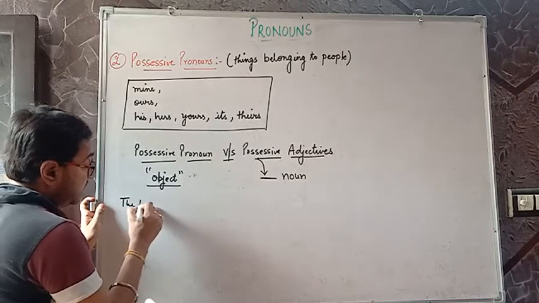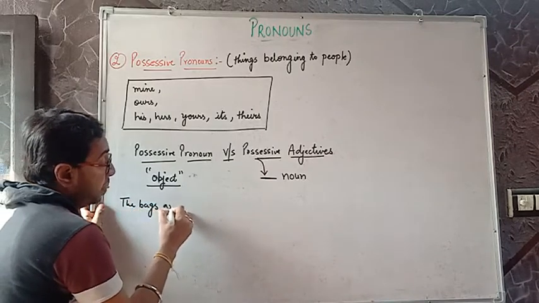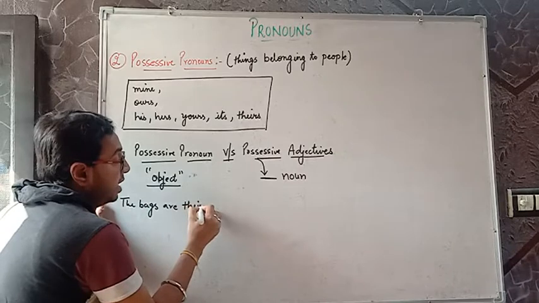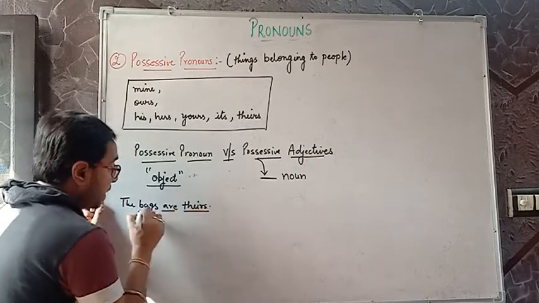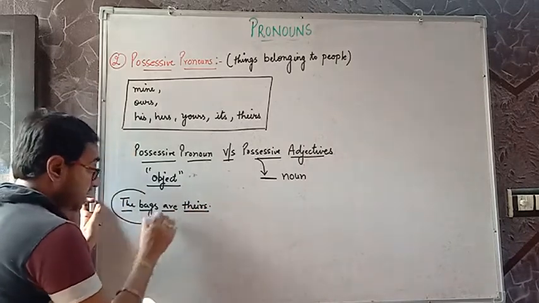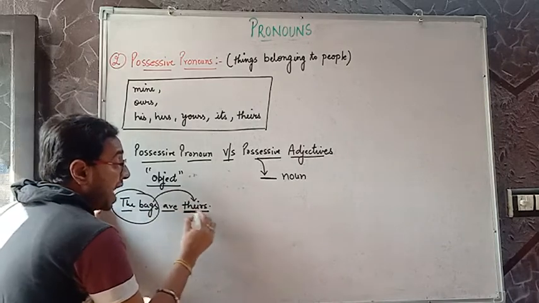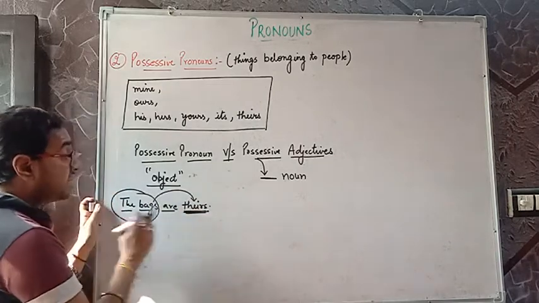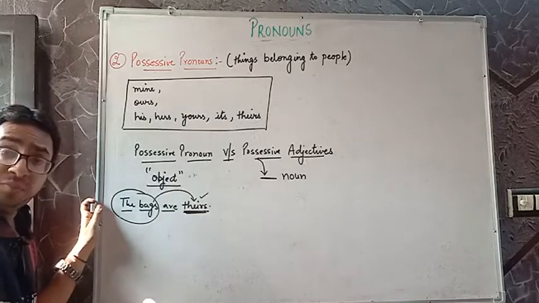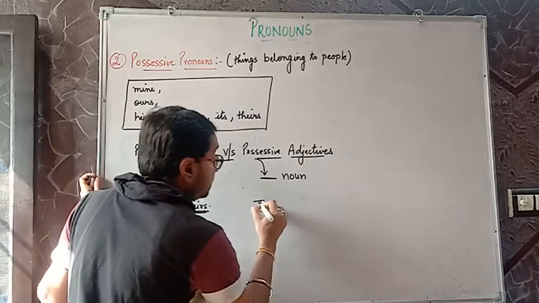The bags are theirs. Here it means that the bags belong to them, as the object. Therefore, here it is a possessive pronoun, theirs.